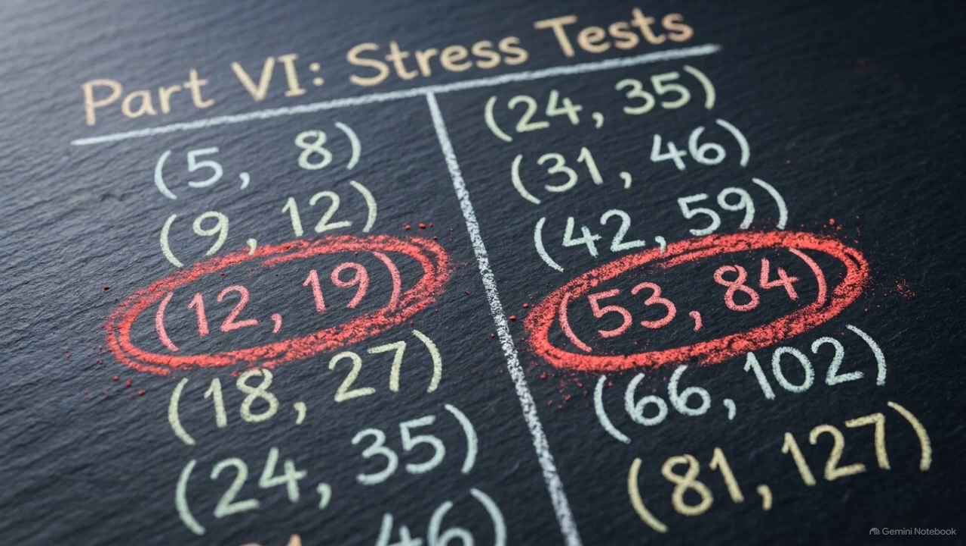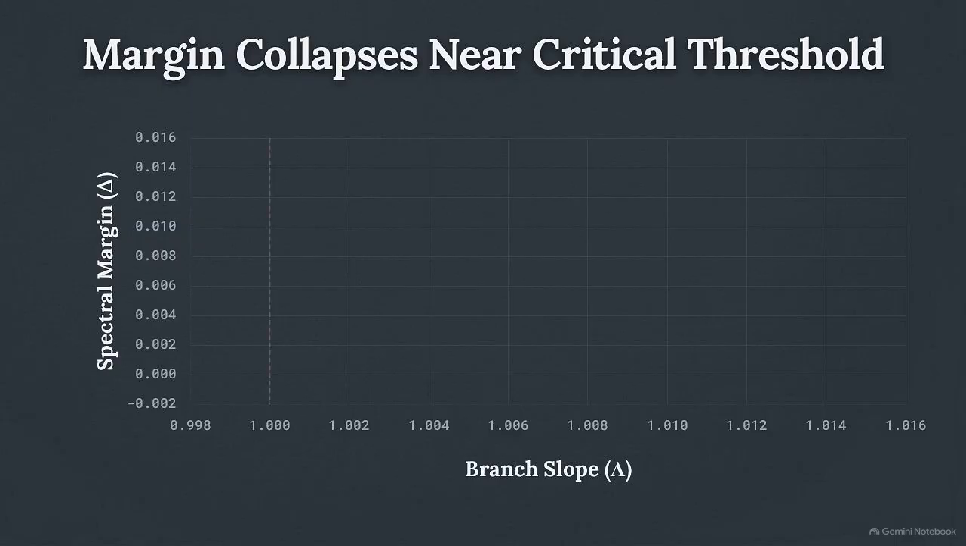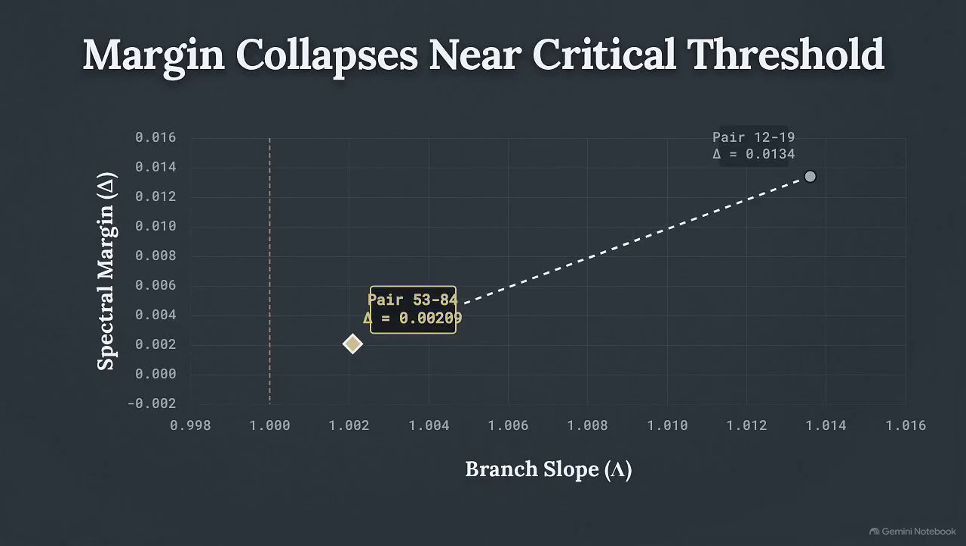Empirical stress tests in Part 6 evaluated this spectral condition at near-critical exponent pairs. This plot tracks the spectral margin, delta, against the branch slope, lambda, as it approaches 1. We plot 2 near-critical pairs, 1219 and 5384. While neither fails, the data shows the spectral margin shrinking towards 0 as the slope approaches 1.